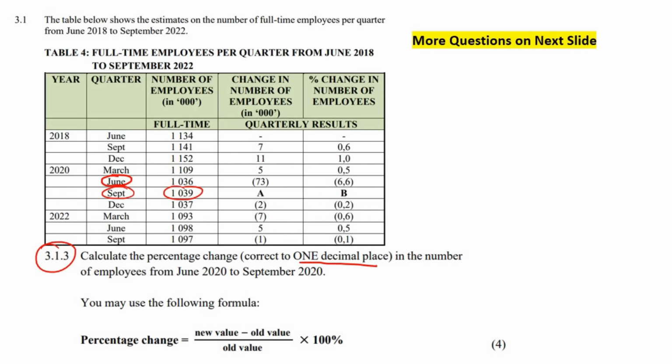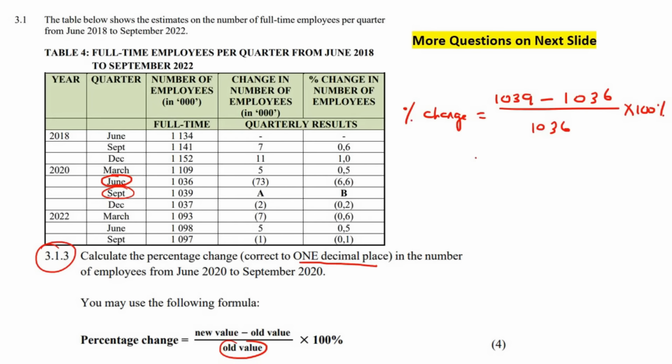So that'll be September. Okay, so we're just going to go percentage change is equal to the new value. Now, you don't have to change it to millions now. It will still give us the same answer because we're just looking at the percentage change. So whether we add the million or not doesn't make a difference. But if you want to, you can. But then you must do it for all of them. You must do it for this number and this number. Okay, so I'm going to just keep it as it is. So it's 1039 minus the old value, which is 1036, divided by the old value, which is 1036, multiplied by 100%. Okay, so type it in on your calculator just like that.